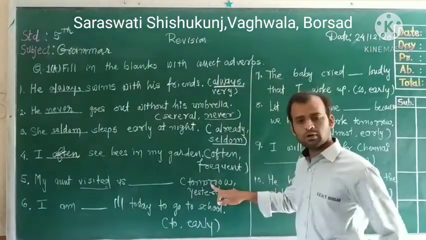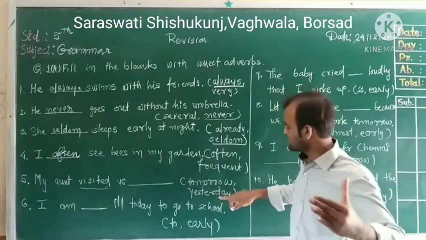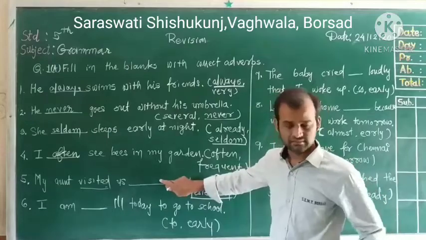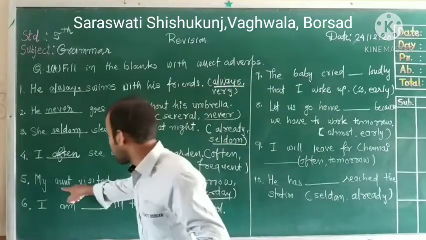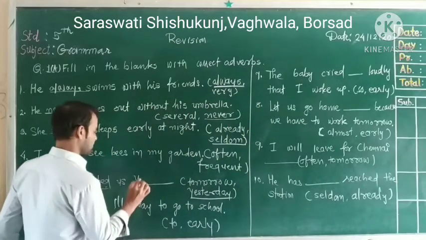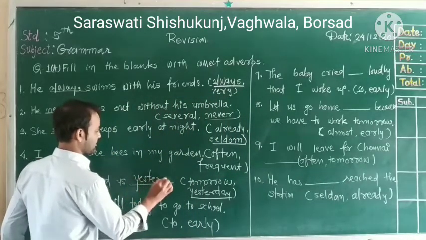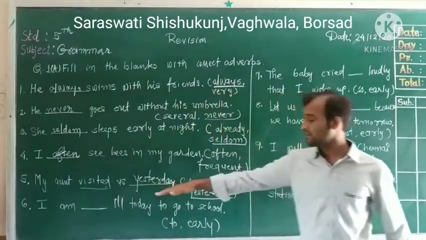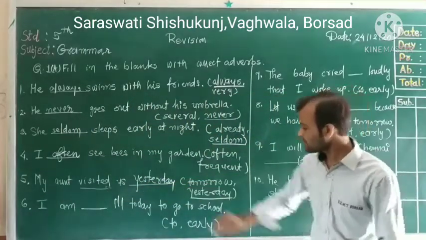When you say tomorrow, it indicates future. Yesterday indicates past tense. So here the answer is yesterday. My aunt visited us yesterday.